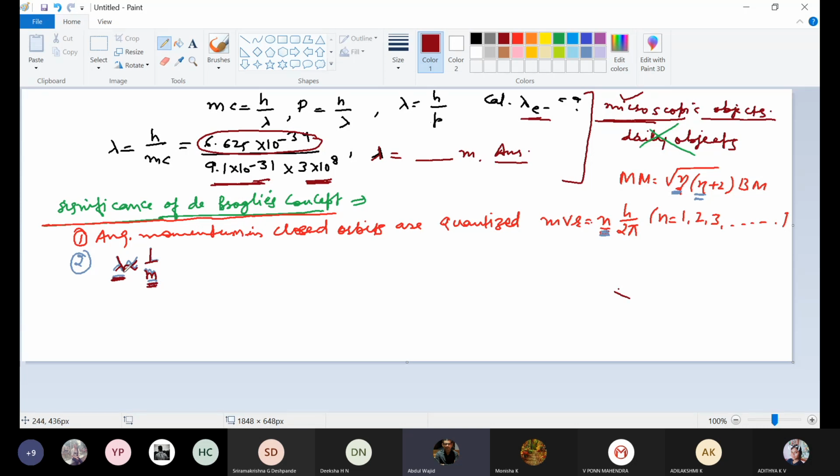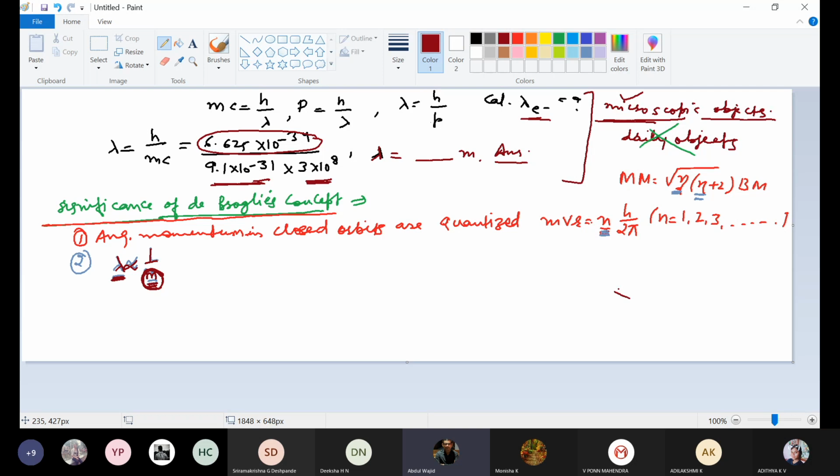So wavelength and mass are inversely proportional for any moving object. So this is the significance of de Broglie's concept. See, if you take an elephant, a truck, or a car, then the mass will be huge. So the distance covered will be very, very less, that you won't be able to observe. So this was the significance of de Broglie's concept.